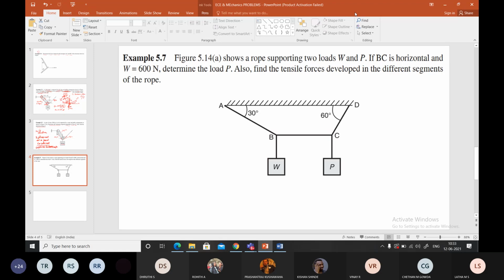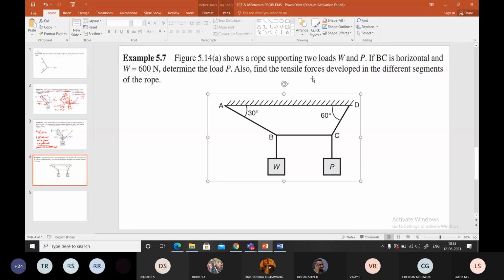We don't say the rope is carrying force; we say the rope is carrying tension. BC is horizontal, not inclined. In the next problem you will find BC inclined. BC is again a rope here. W is 600, and the load P is given.